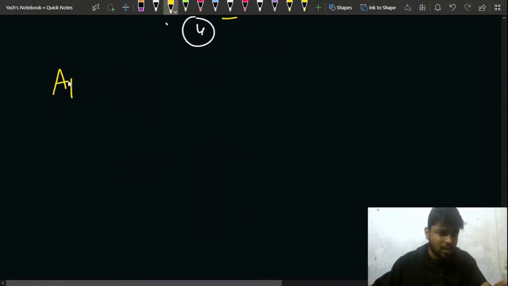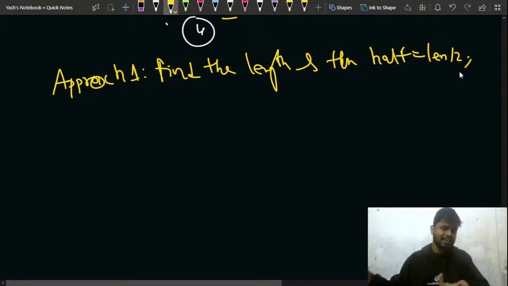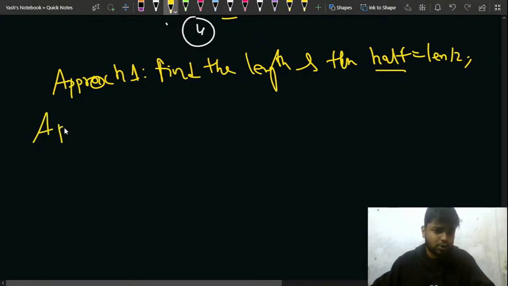First approach, let me briefly summarize. The approach 1 for this question is find the length. You first of all find the length, and then you do the half, right? Half is equal to length divided by 2, and you iterate from the head until your half becomes 0, right? And in this way your temporary variable or your current variable will be pointing to the mid, right?